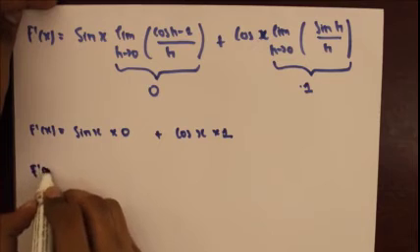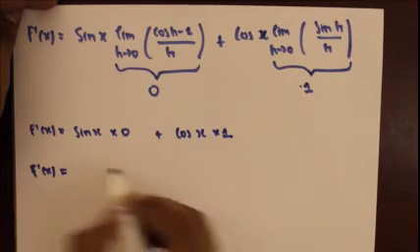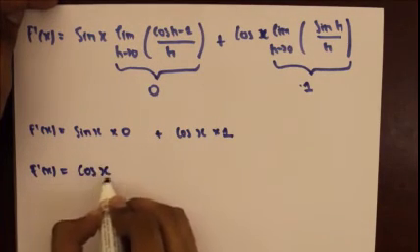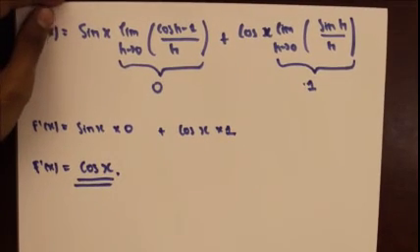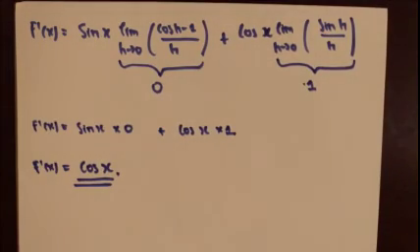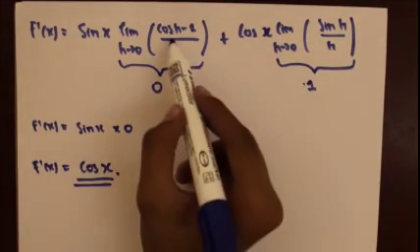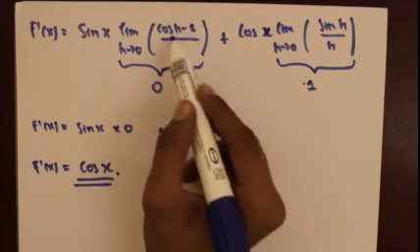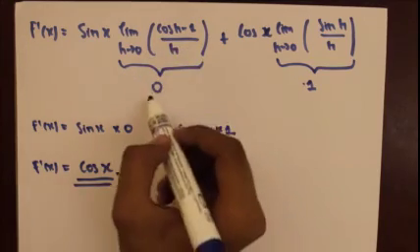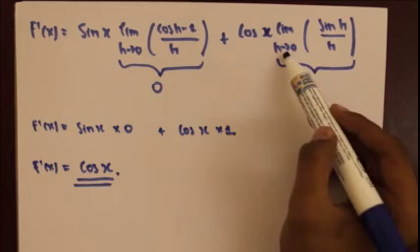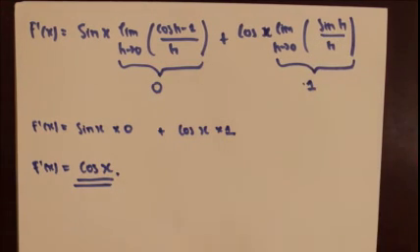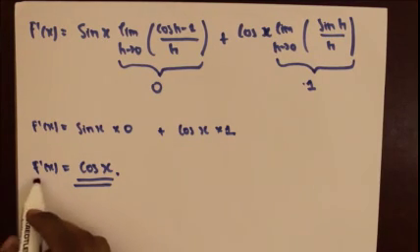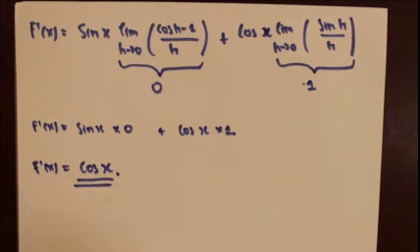Hence the derivative of sin x is equal to cos x. Also, if you're taking the IB, you don't have to explain how the limit of cos h minus 1 over h equals 0 and how the limit of sin h over h is equal to 1. This was just to gauge your understanding of the concept. So in the end, the derivative of sin x is equal to cos x.